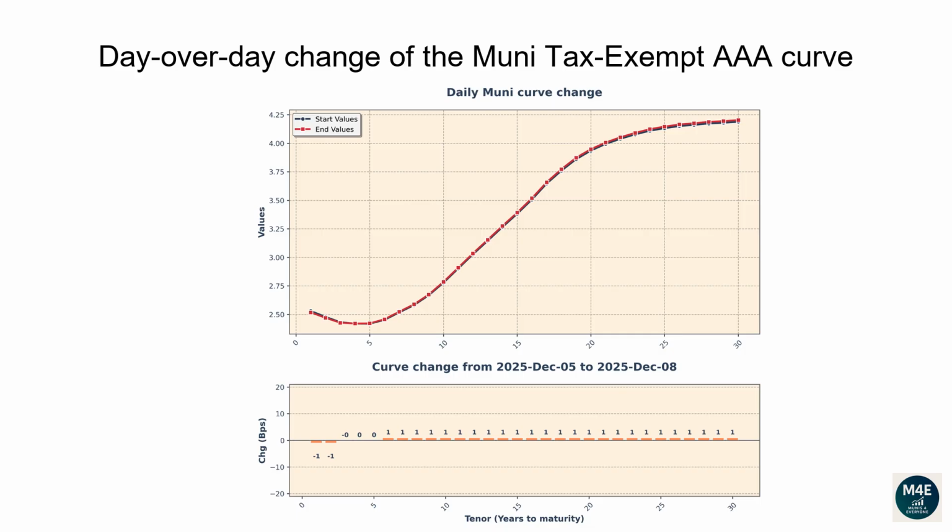The one-year tenor changed -1 basis points. The 2-year tenor changed -1 basis points. The 5-year tenor changed 0 basis points. The 10-year tenor changed 1 basis points. The 20-year tenor changed 1 basis points. The 30-year tenor changed 1 basis points.